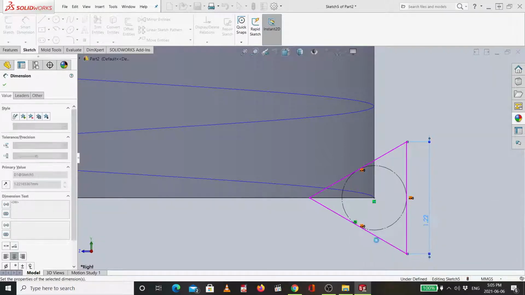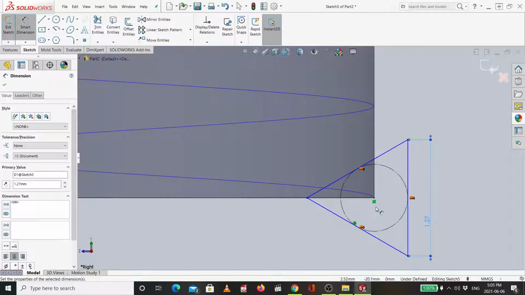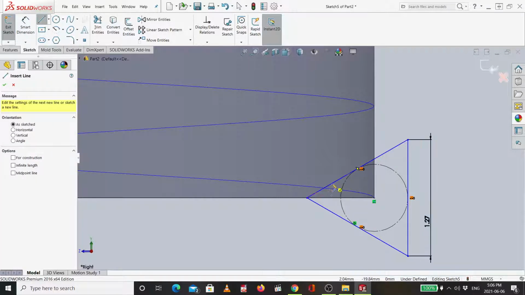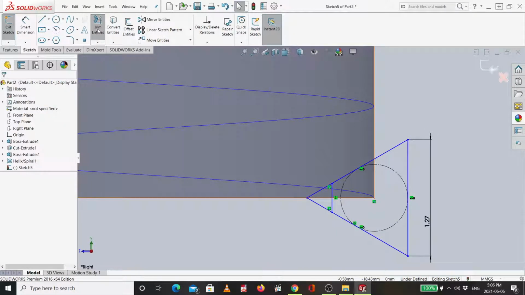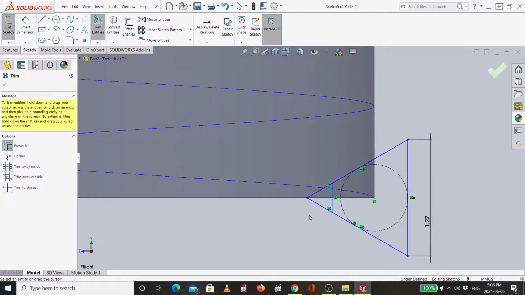Now I will draw another line from here to here, vertical. Then I will remove all the extra stuff, which is this and this.